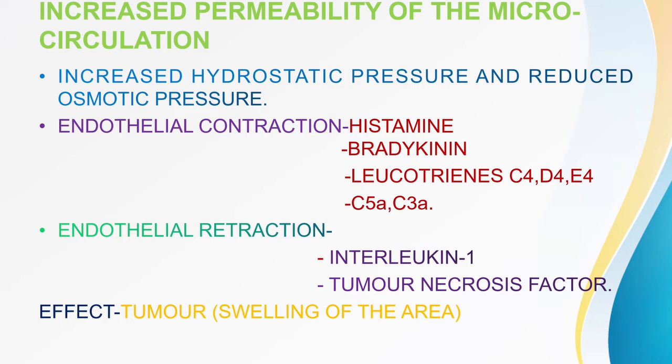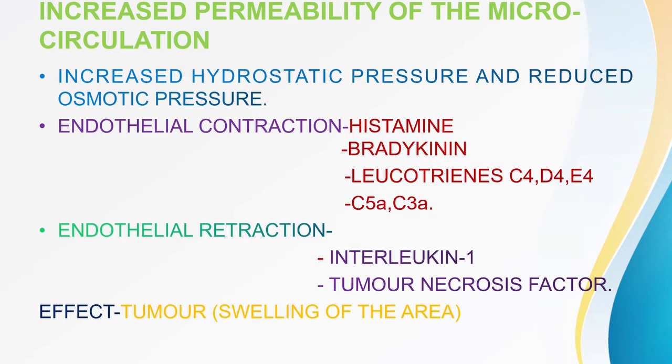Endothelial contraction is regulated by chemical mediators like histamine, bradykinin, leukotrienes C4, D4, E4, C5a, and C3a. These are the chemical mediators. I will give a lecture on the chemical mediators of inflammation and how they are prepared. They are prepared from the arachidonic acid cycle: the cyclooxygenase cycle releases prostaglandins, and the lipoxygenase cycle releases leukotrienes. I will discuss it later on. So this is endothelial contraction and endothelial retraction.